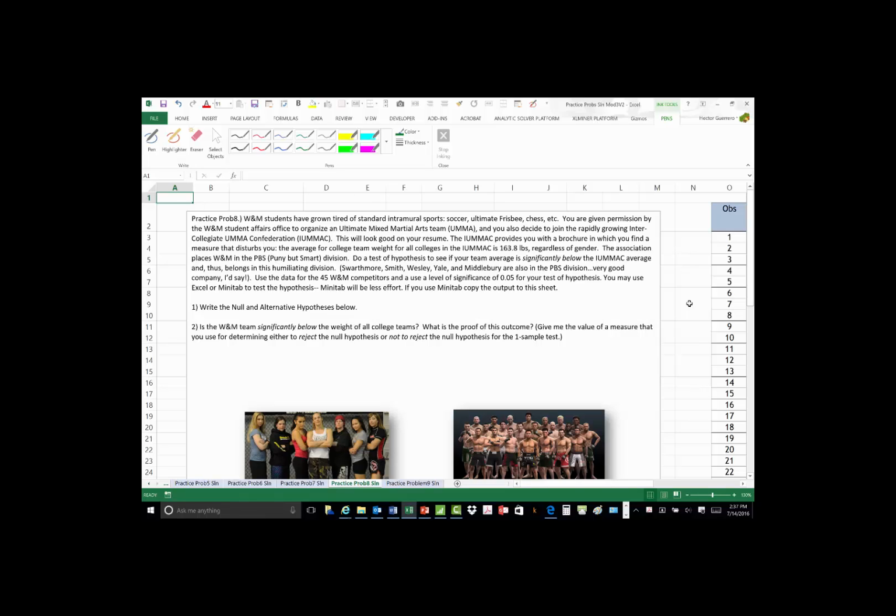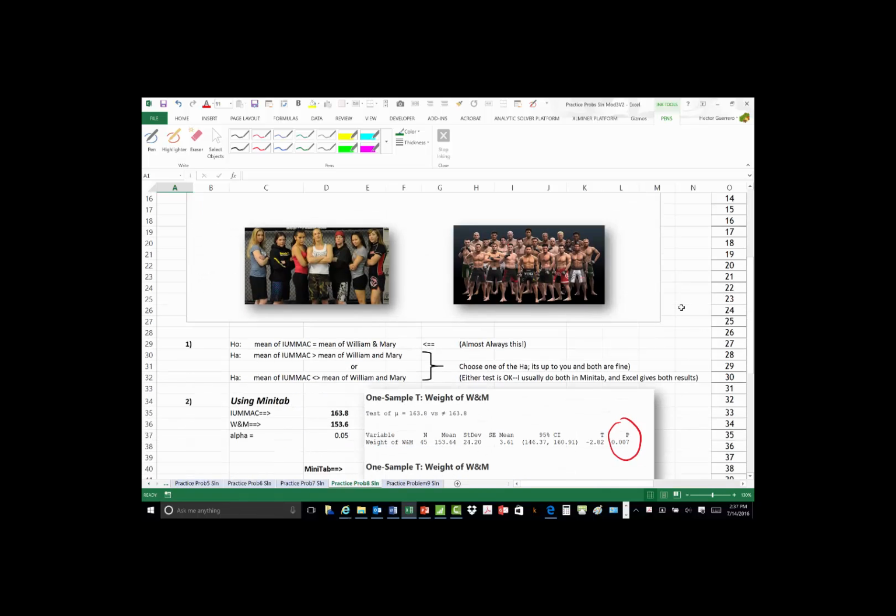So we take data from 45 William and Mary competitors. This is the group of William and Mary that we have, 45 competitors, both men and women. And we're going to compare the average that we find there to the average of the standard. The first thing we're going to do is create a hypothesis test.